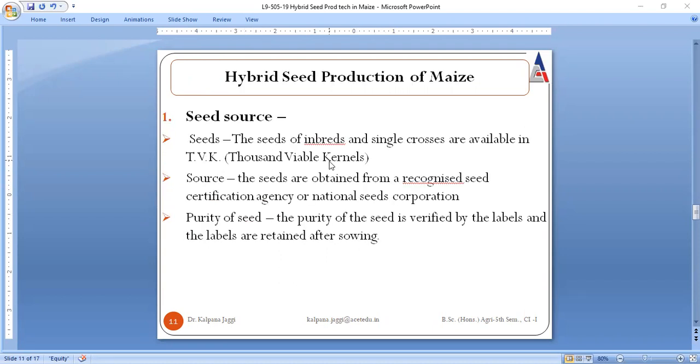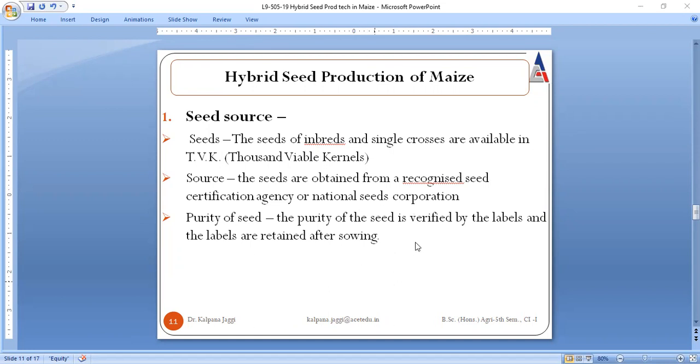The very first is seed source. Of course, as I have repeated many times, whatever source is to be utilized must be taken from a recognized institute or a recognized university. Here the seeds of inbreds and single crosses are basically available in 1,000 viable kernels, and are always to be procured from a recognized certification agency or National Seed Corporation, abbreviated as NSC.